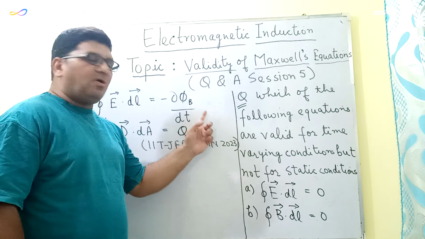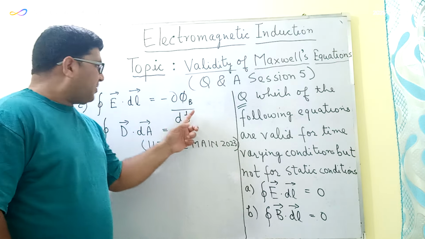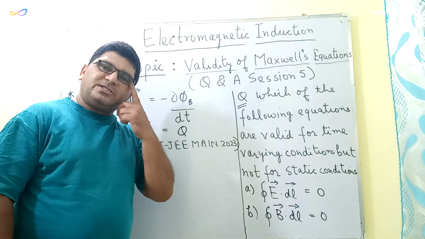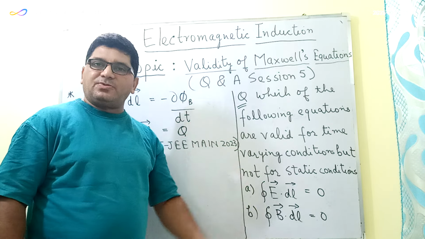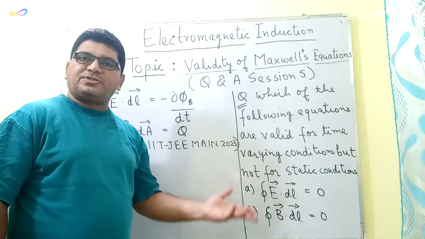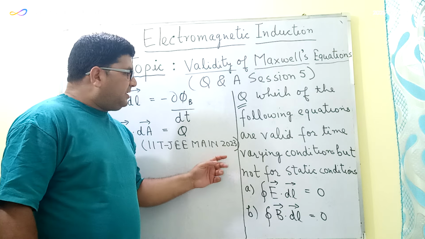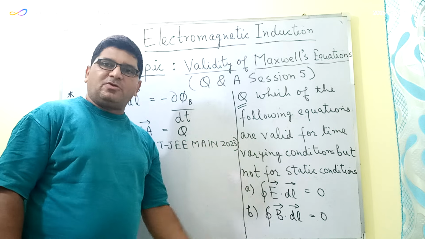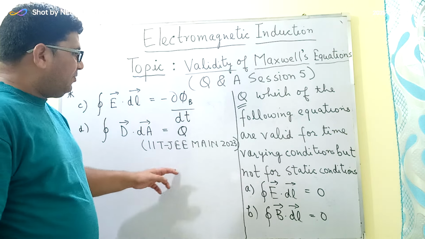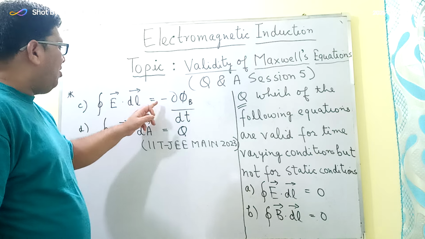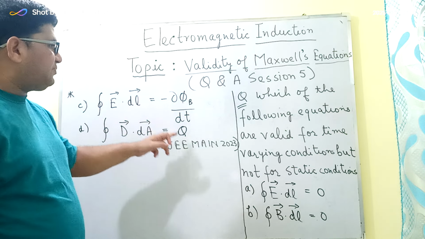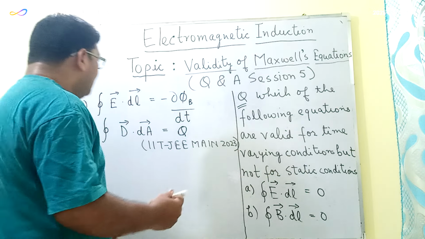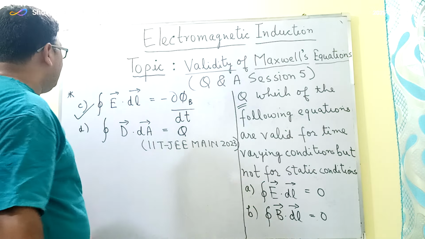Now as per the Faraday's law of electromagnetic induction, a changing magnetic field produces a changing magnetic flux, and because of the changing magnetic flux, an EMF is induced in a closed loop, thereby producing an electrical field. Now in the static condition, the magnetic field does not change with time, and as a result of it, an EMF is not induced. Therefore we can say that the Faraday's law of electromagnetic induction is valid for time varying conditions but not for static conditions. So the correct option here is C.